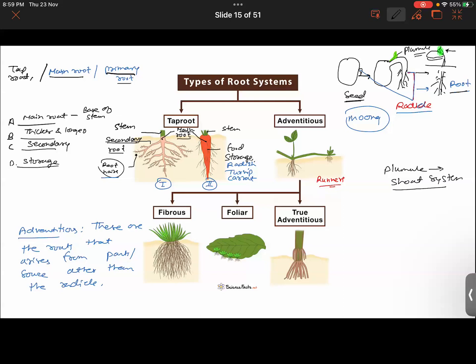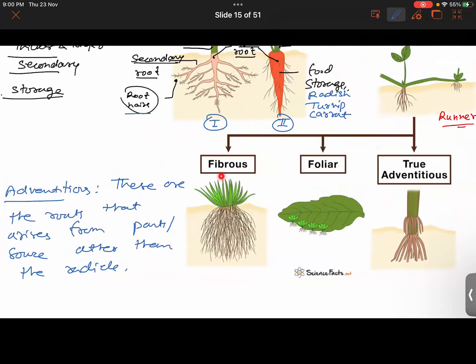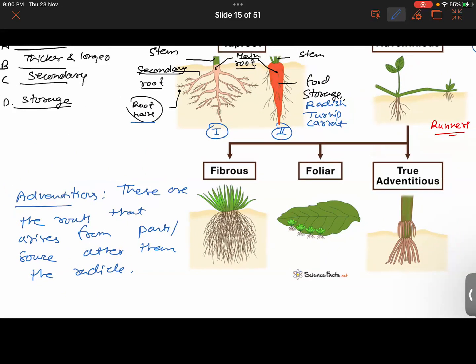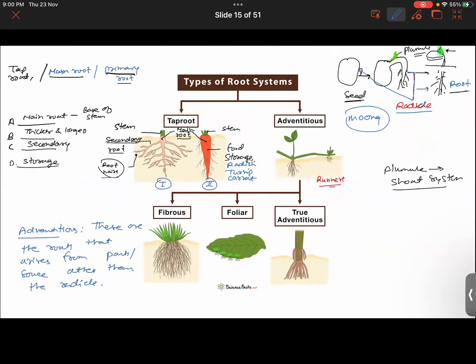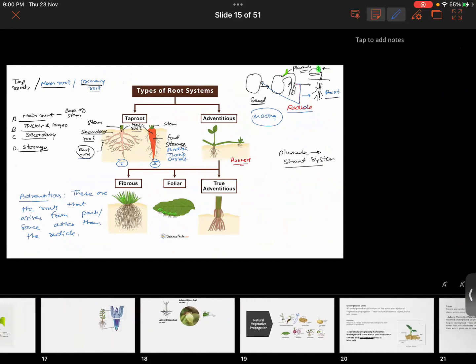All right. So this was about the adventitious roots. Now look at the example of the fibrous roots. Look at the example of the roots that are growing out of the bryophyllum leaves, or the roots arising out of this plant over here. It's a maize plant, I think. So these are the further classifications of adventitious roots actually. Is it clear? Yes, sir. So basically, in the vegetative propagation method, this was very important to be discussed, right?